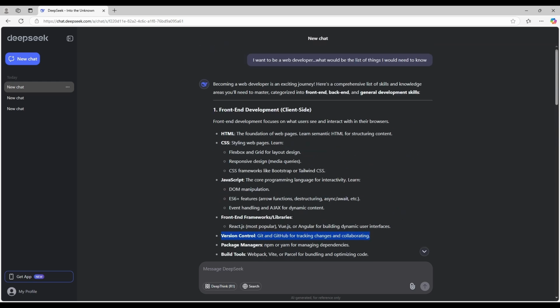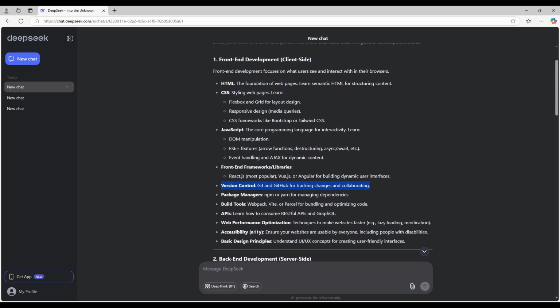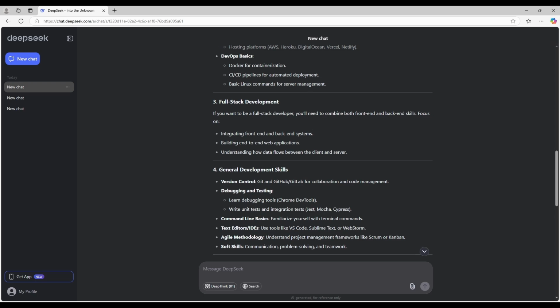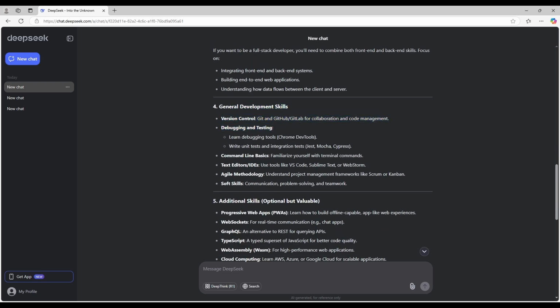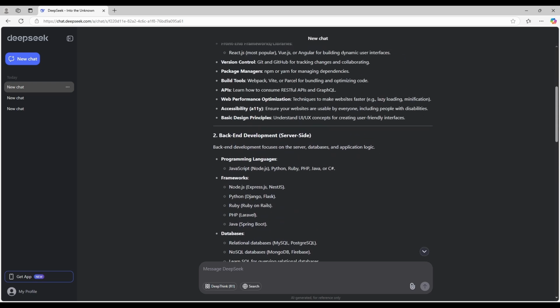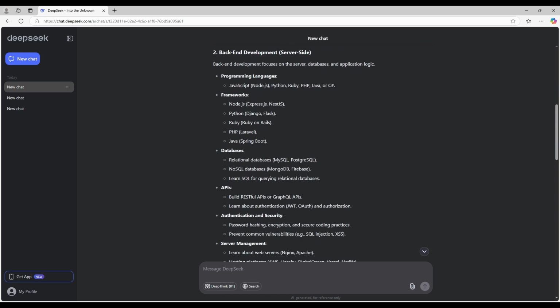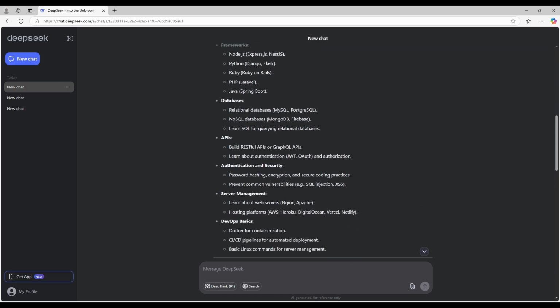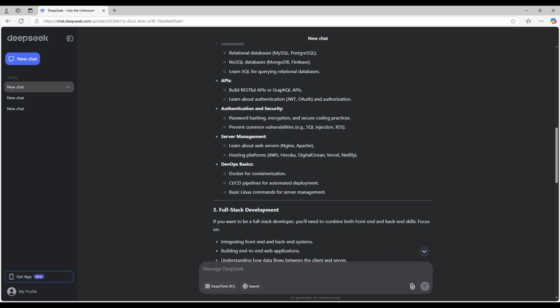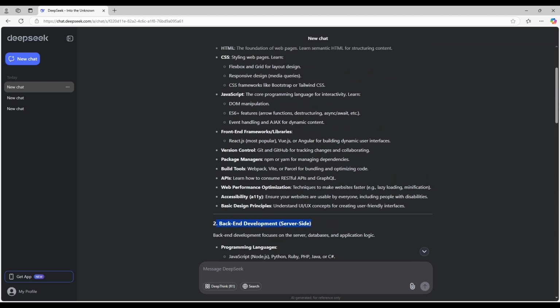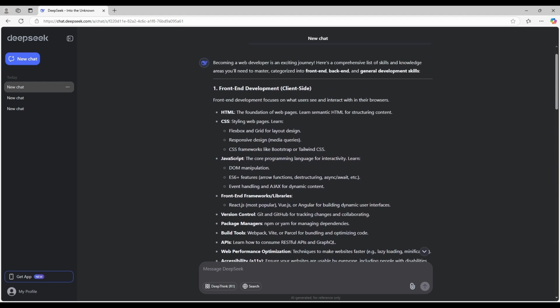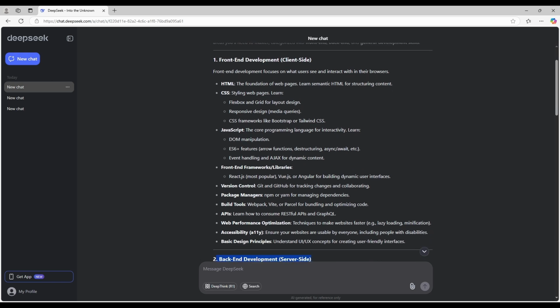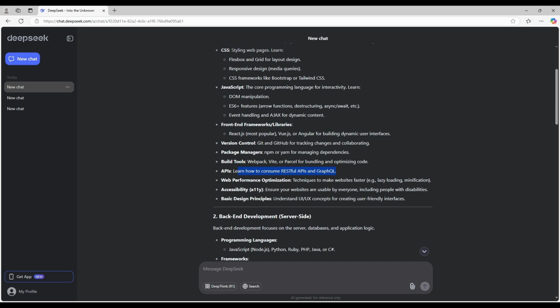I think that source control should actually be its own category or under general development skills. It is there for front end, but DeepSeek didn't put it under the backend section as well. So this could be a little bit misleading, as if source control is just for front end. And on the front end libraries, Angular is missing. API should be in its own section. It's actually more backend than anything.